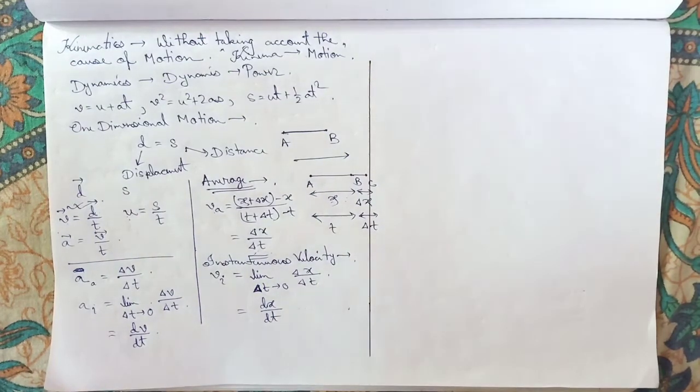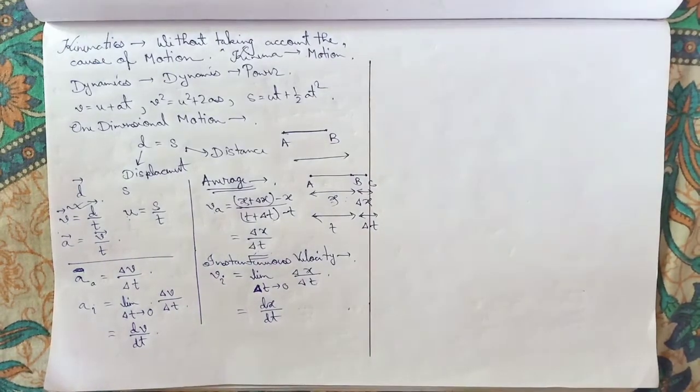That is why they are very important, because we can easily differentiate the equation, and in the application part we will see how we can easily find the velocity and acceleration by using differentiation or integration.